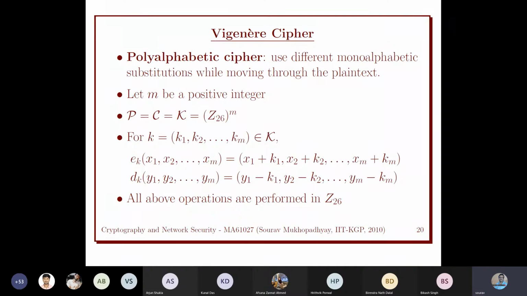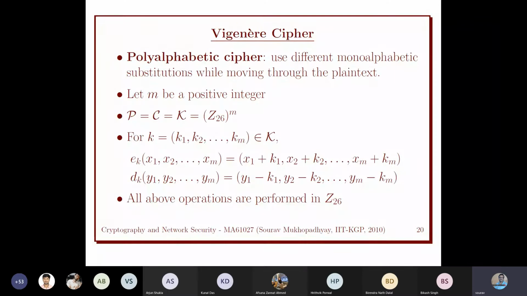There we discussed the shift cipher, which is used to encrypt the English alphabet. Basically, we are shifting the position of the alphabet, and then we discussed why it is not secure, because of the size of the key space. So we decided to increase the key space size. For that we discussed another old cipher, the substitution cipher.